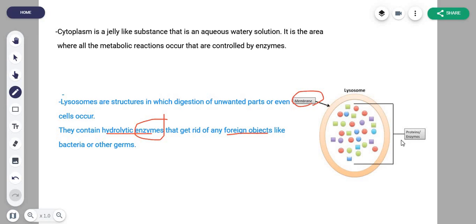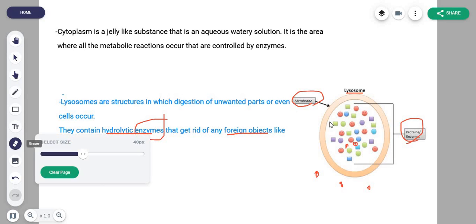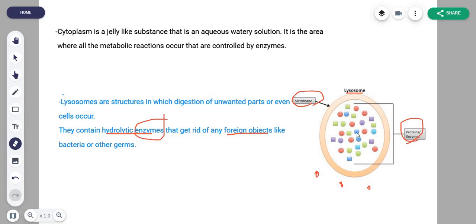It has a single membrane, and these are some of the enzymes that you can see here. And then foreign objects like this would be entered. Basically, this lysosome here engulfs it, and upon engulfing, the enzymes do their work and they are destroyed, right? So when they're destroyed, they're gone. This is what happens in lysosomes.